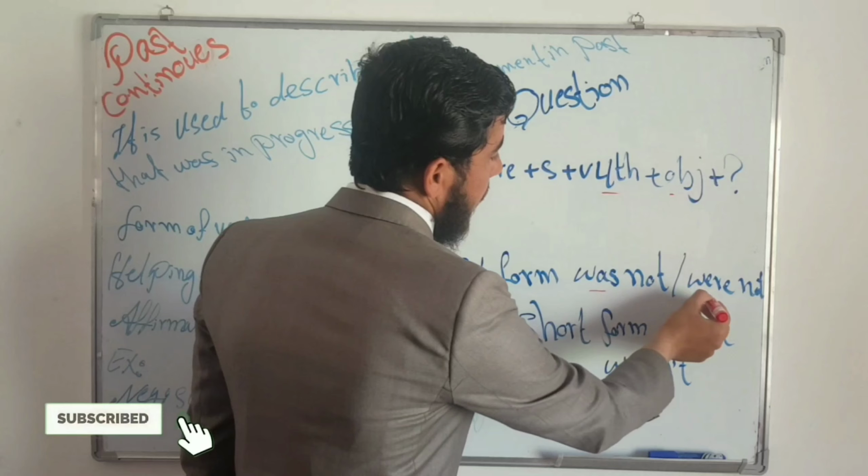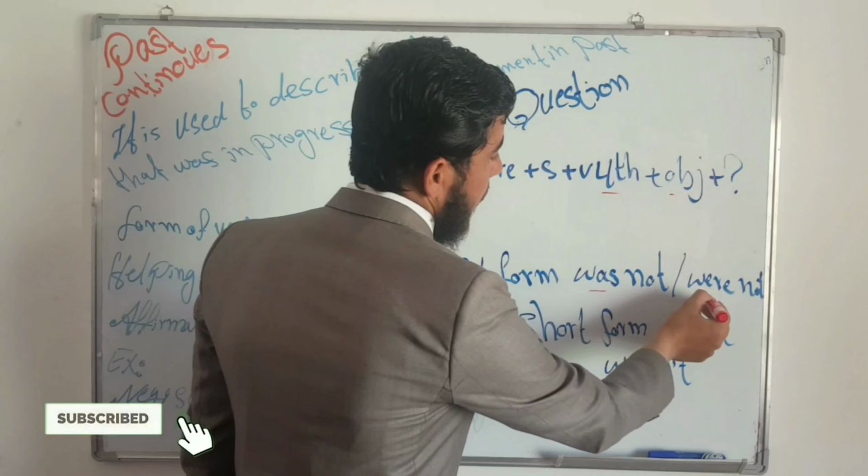And let's come to question form, like question mark. Before everything, you have to bring was or were plus subject plus verb fourth form plus object plus question mark. The same example, like: Was I reading a book? Was I reading a book? It's the question form. And at the end, we have to bring a question mark, right?